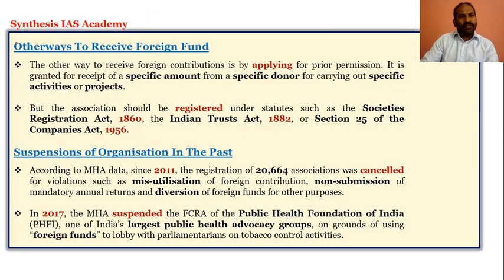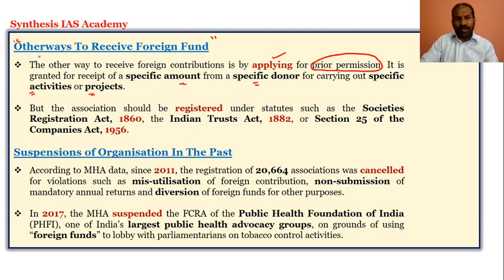And now we will look at various other ways in which foreign funds can get into India, or India can receive foreign funds, not just through FCRA but other means. That is, they can just apply for a specific amount from a specific donor for a specific activity or project. So for various specific activities or projects, a specific amount from a specific donor can get into India by just applying for prior permission.